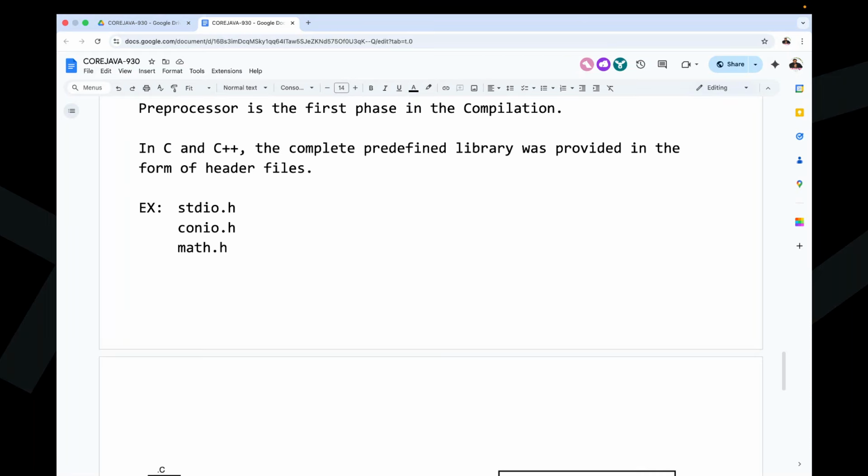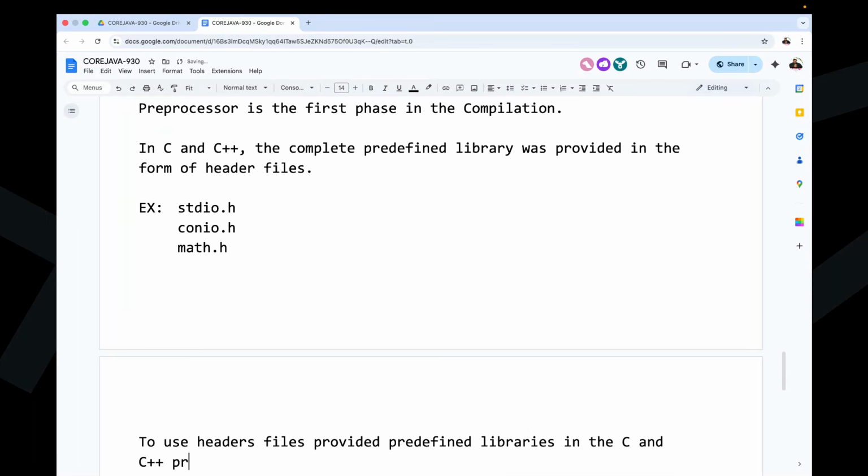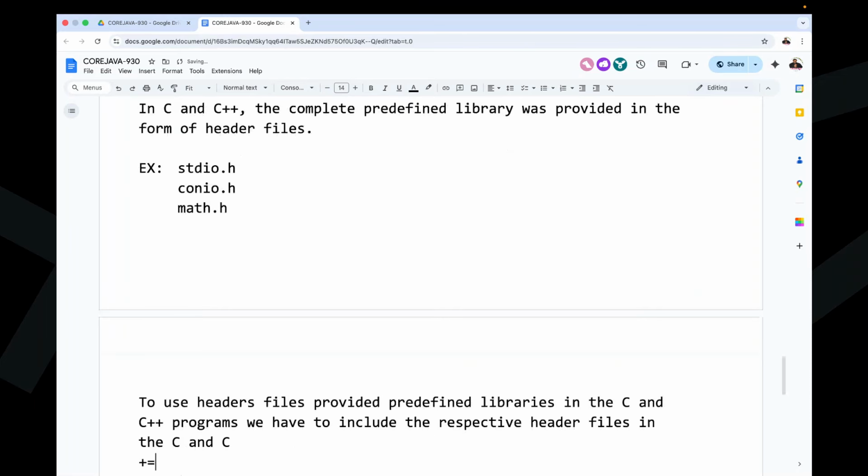Now observe carefully. To use header-file-provided predefined libraries in C and C++ programs, we have to include the respective header files in the C and C++ programs.